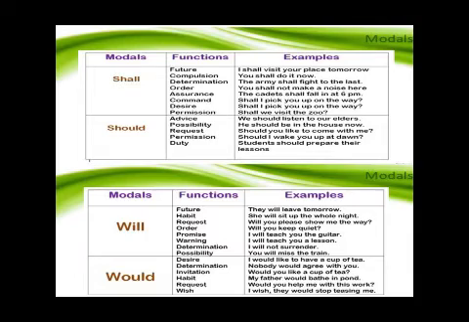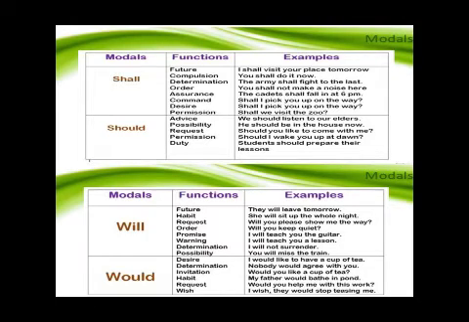The same way, will is used in the second and the third person to express simple future tense. When we want to express something that might happen in the future, we use the word will, right? And would is used to make polite requests, offers and ask questions.